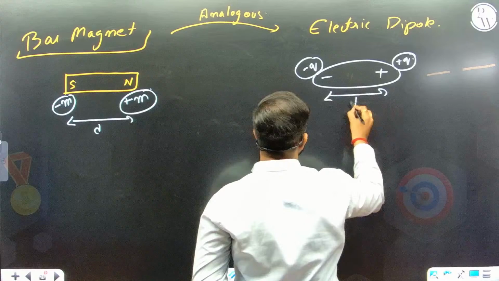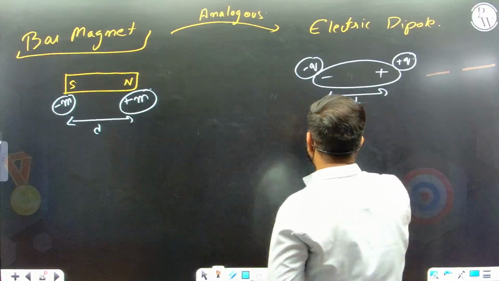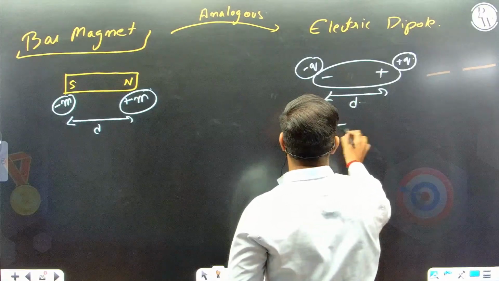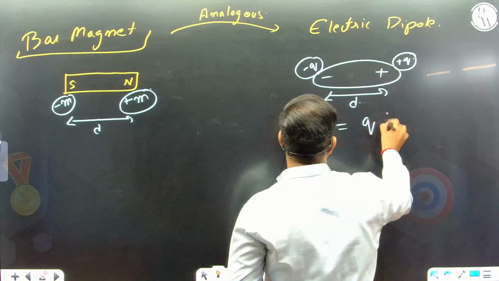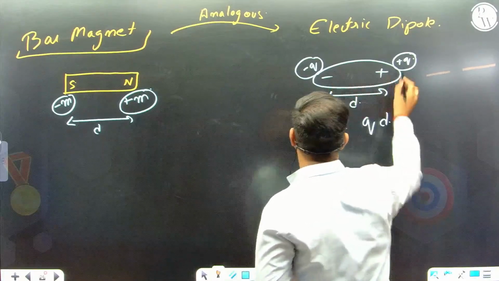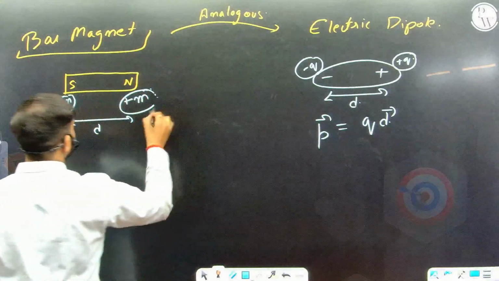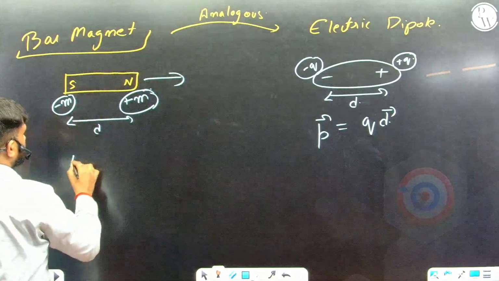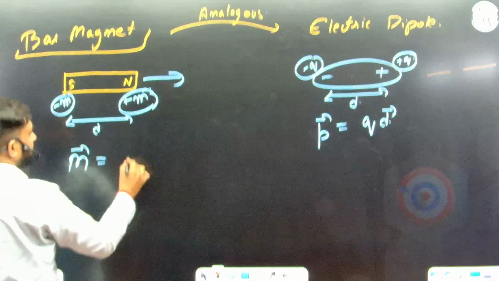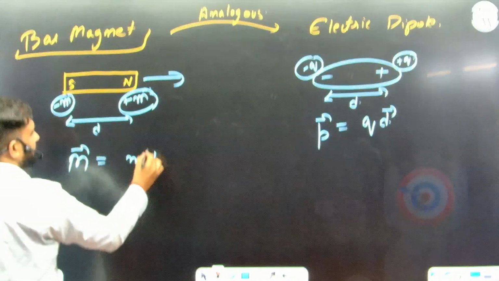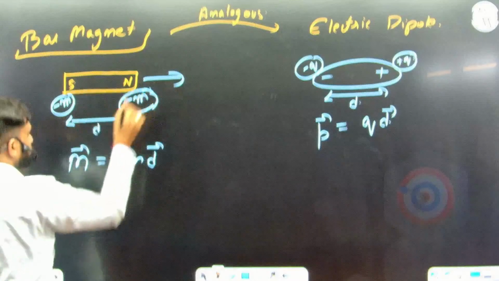The distance is d. What is the dipole moment here? It is q into d. The direction of d will be from negative to positive. Same thing here also. The magnetic moment will be small m into d, and it is in the direction of south to north.